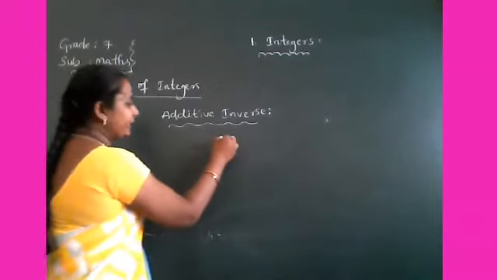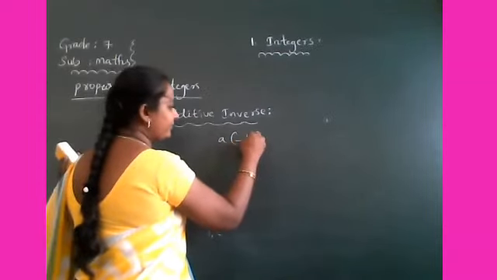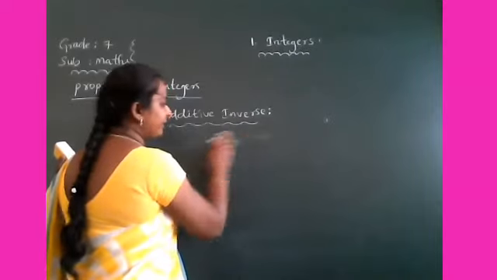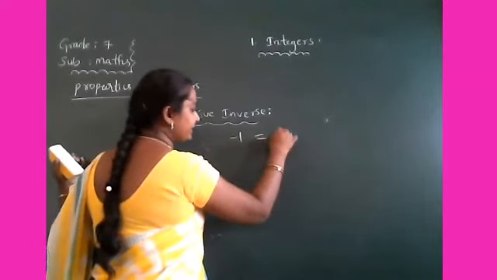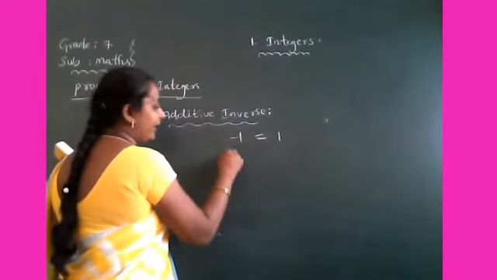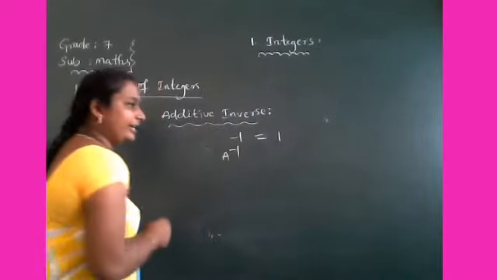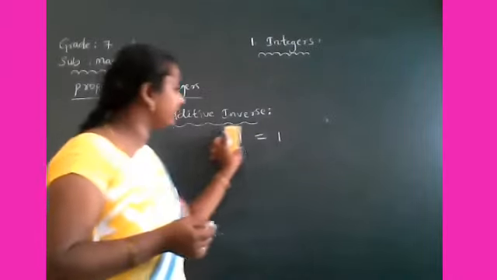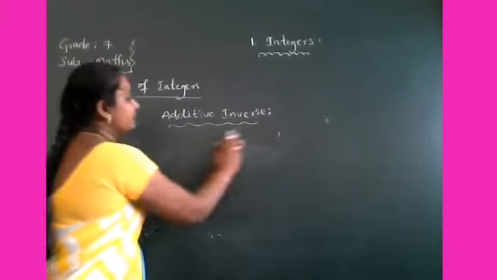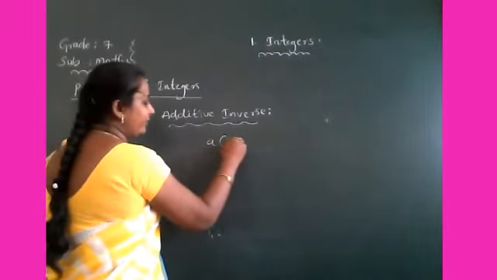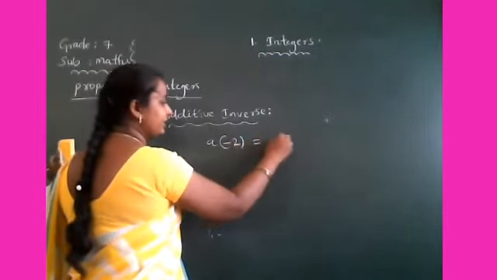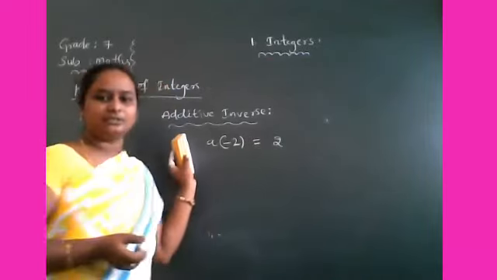Subtraction. What is the additive inverse of minus 1? Yes, that is plus 1. Okay, additive inverse. So what is the additive inverse of minus 2? Yes, that is plus 2.